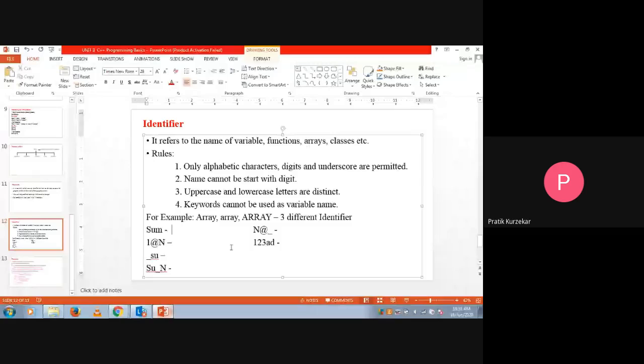Is sum an identifier or not an identifier? Identifier. So sum is an identifier. Now the second one, n at the rate underscore: is it an identifier or not an identifier?